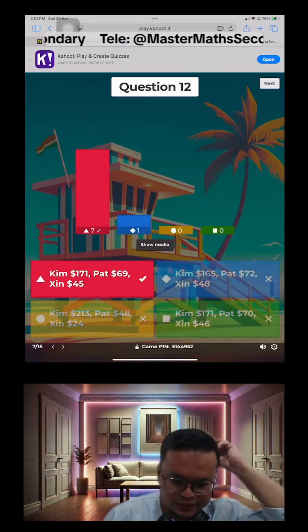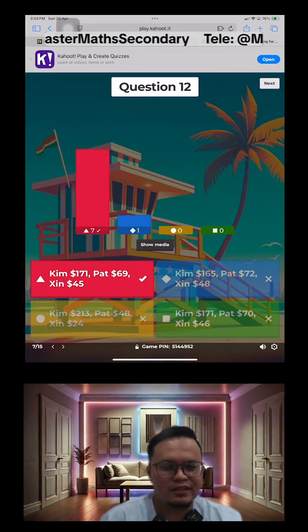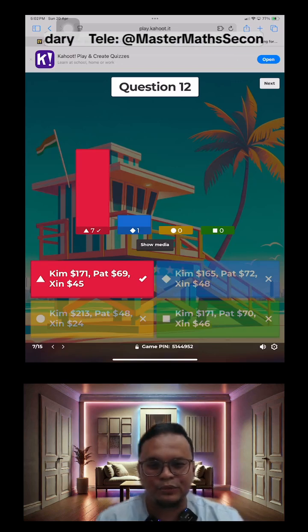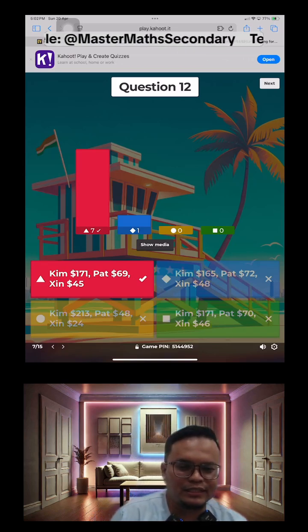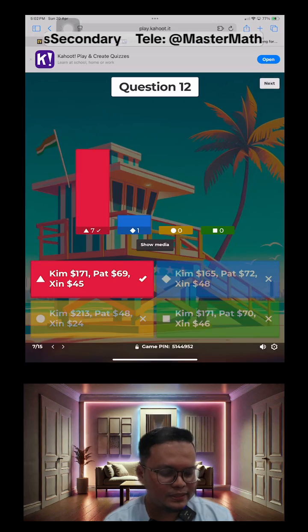Alright, so we are in the midst of the Kahoot game actually. Those of you who chose the red one, that's the correct answer. It's not blue, it's red. I'll explain to you how we got this answer later on. This is the O-level 2020 paper. Okay, so let's move on.